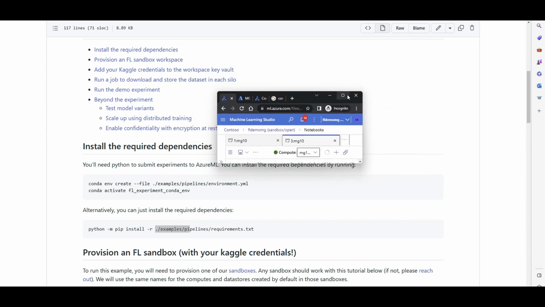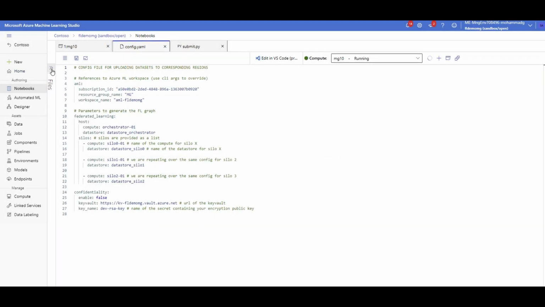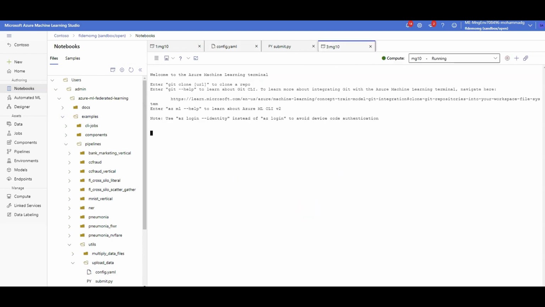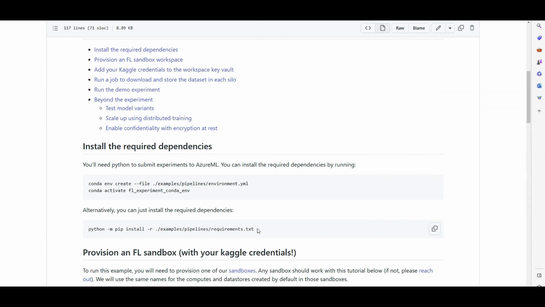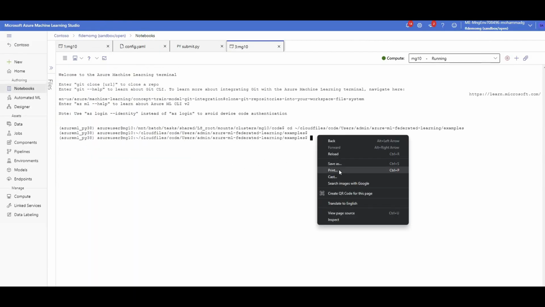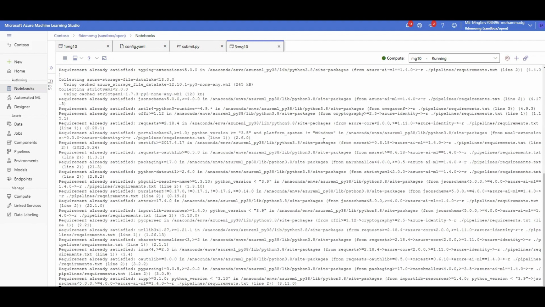So in Azure ML, let me close this terminal. Under examples, which is here, click on the 3 dots and open the terminal here. And then I go ahead, copy this, come here, click on paste. I don't need to go to examples because I am already inside the examples. So I remove this part and hit enter. There you go. It is starting to install the packages.